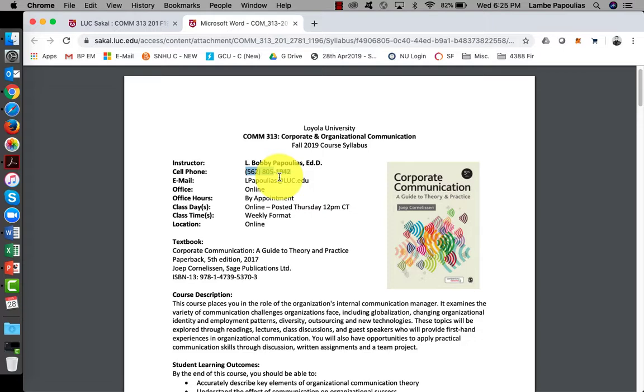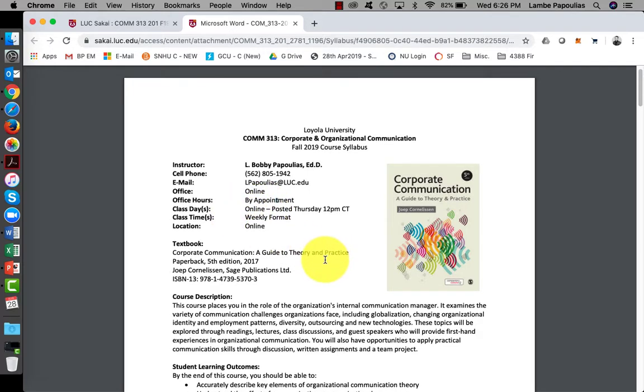This way you can get a hold of me right away and not worry about a response 1 to 2 days later. If it's something that might not be as imperative, then you could shoot me an email and I'll probably respond within 24 to 48 hours. And if you would like to request an appointment to visit me for office hours, since this is an online class, we could have it through Skype or even over the phone, whatever is easier for you, and just send me a message and we can go ahead and reserve that. This is going to be your textbook for the course, Corporate Communication, A Guide to Theory and Practice.